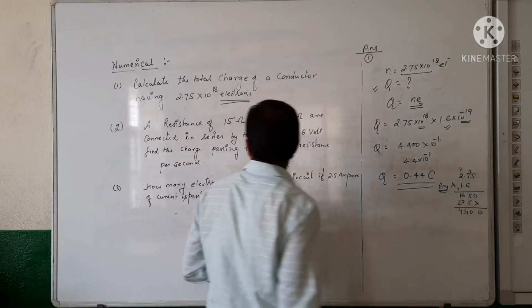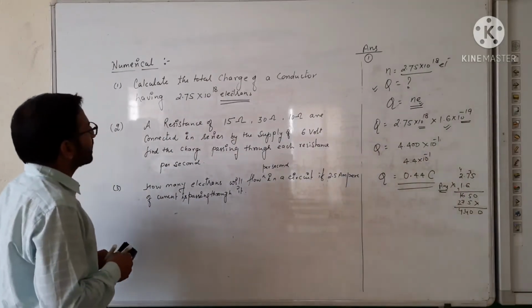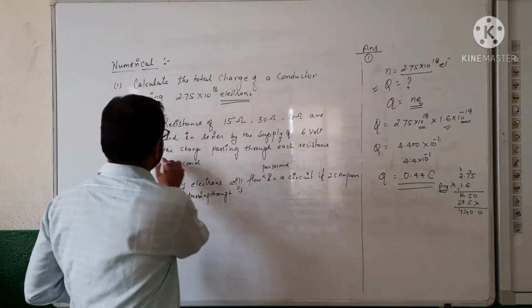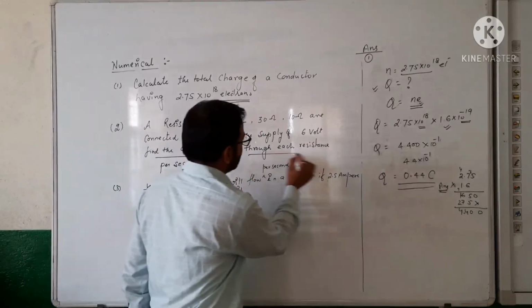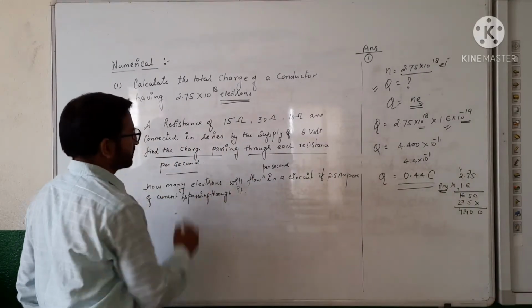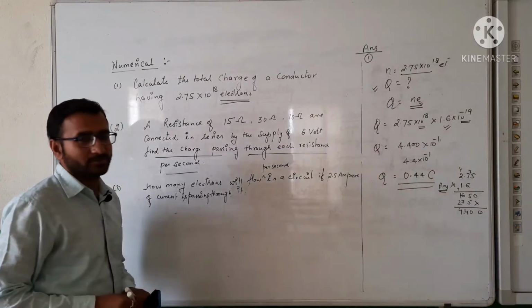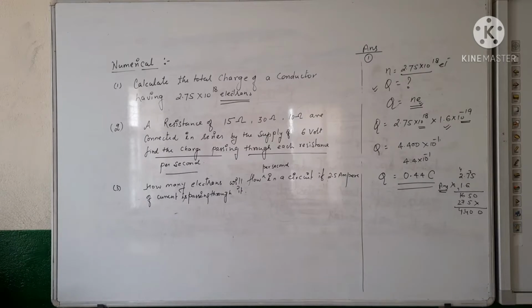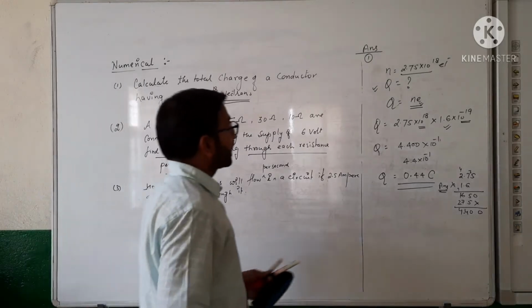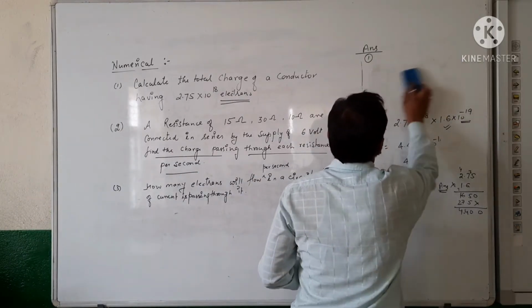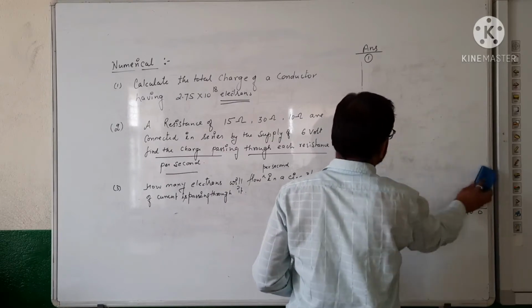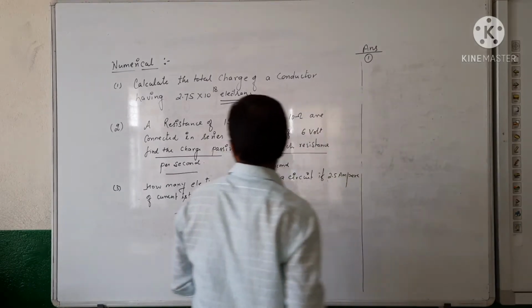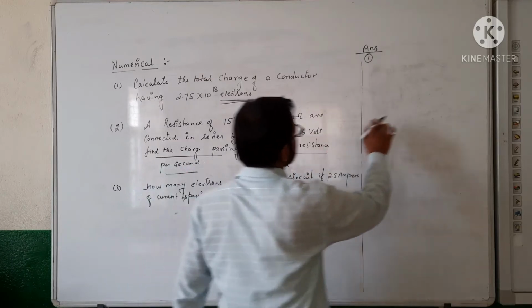After that, the second question is asking: find the charge passing through each resistance per second. Point clear? Note it first. After that, student, see in the second question we have 3 resistances.